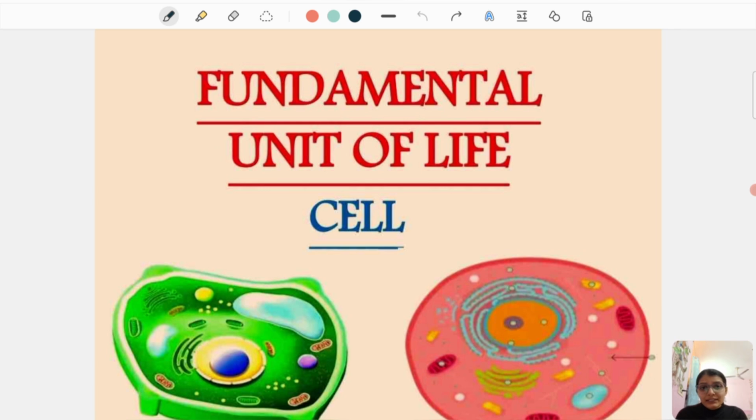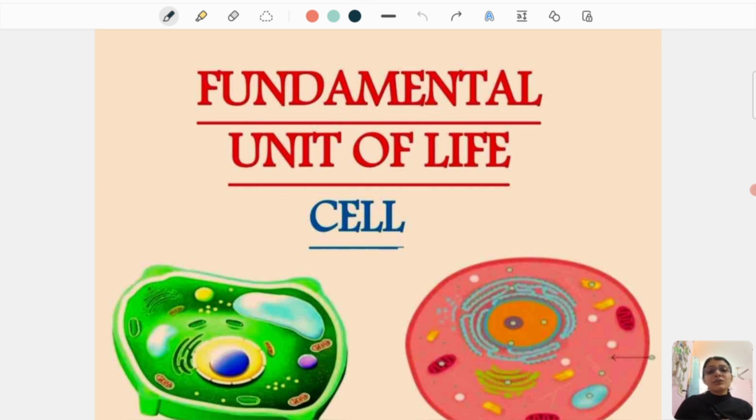Where else have you heard this word cell? In our daily life, we call the batteries cells, which we use in our daily electronic gadgets. So what is the work of the cell in those gadgets? It provides energy for the gadget to do its work. Similarly, the cell also provides energy through various metabolic processes going on inside it and keeps us going.